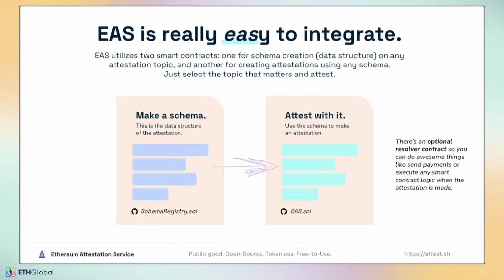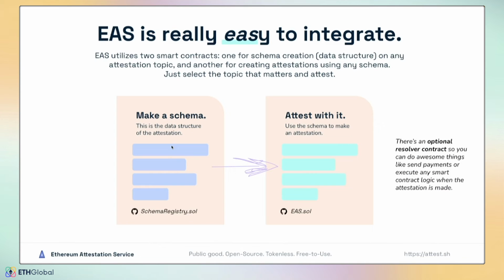EAS is super simple in terms of the infrastructure and how it works. It took us a while to get there. However, understanding it is relatively easy. It runs on 2 smart contracts, one for making a schema about any data structure for the attestation. So imagine if you wanted to attest to an event attendance, you might have an event ID, the location of the event, and then the time that someone checks in. And then the other contract is for attesting on that schema. So you register the data topic and then use the other contract for making attestations on that schema.